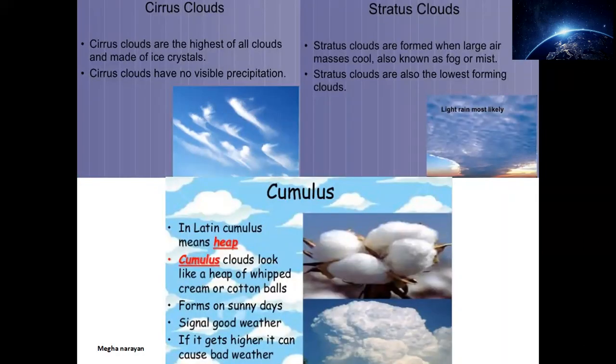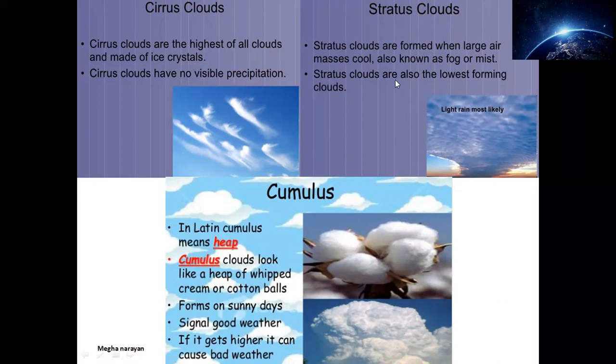Moving up to them one by one, as you can see on the screen, cirrus clouds are the highest of all clouds and are made of ice crystals. They basically have no visible precipitation. They are all the time made up of ice crystals only. Cirrus clouds are found at the highest altitude within the atmosphere, and they do not have any sort of visible precipitation.